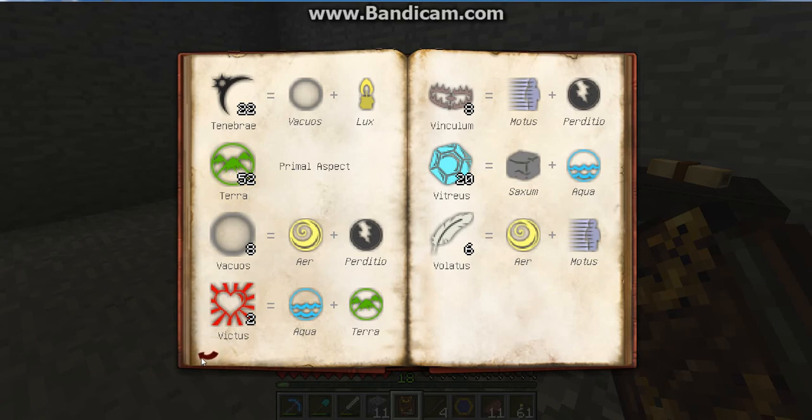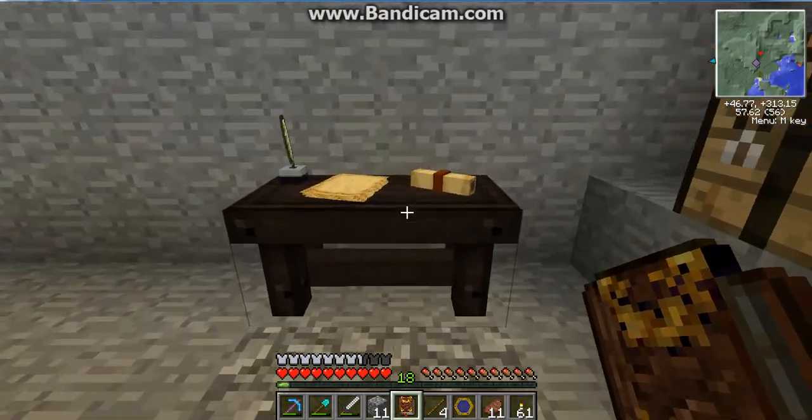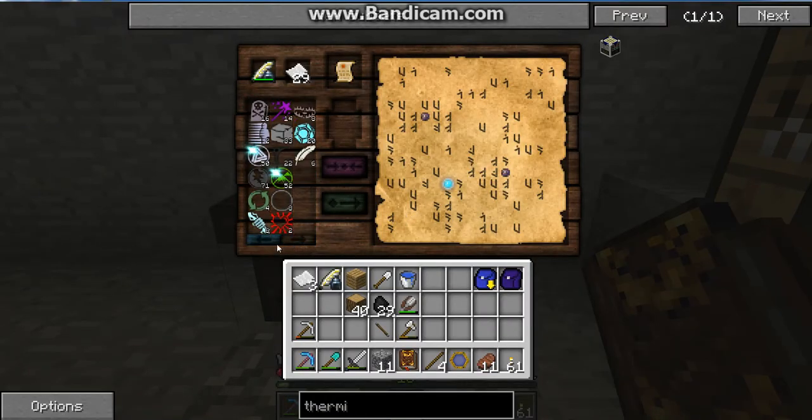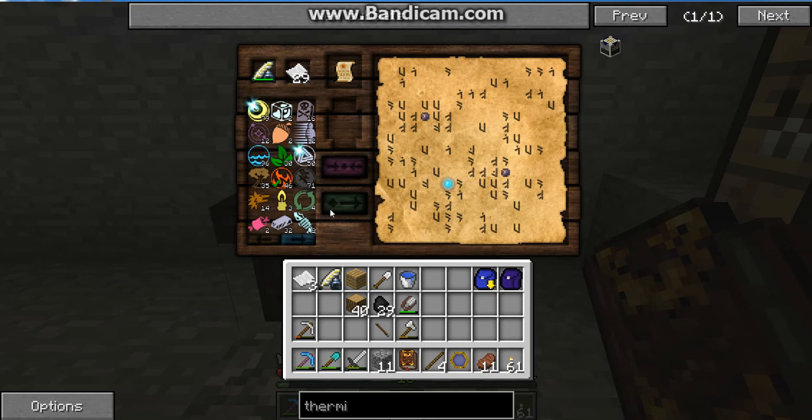Alright, so we're doing pretty good, but we are still woefully short on the old research table of our research aspects here. So in order to make things a lot easier, we really do need desperately Humanus. Humanus is, without a doubt, a keystone aspect, just like Praecantia. Once you've got Humanus, everything else just gets a lot easier to add in. In order to get that, we need to do a couple of combines on the research table to really get there.